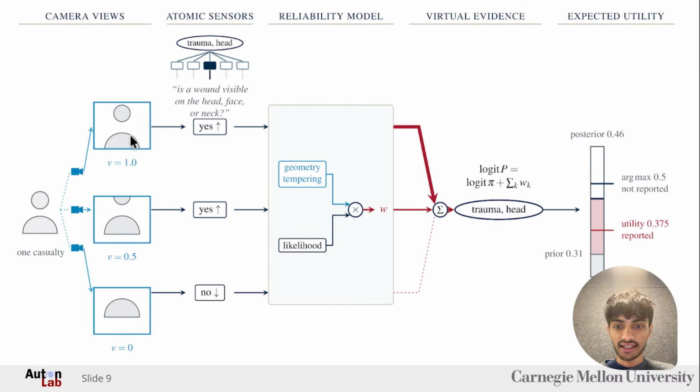So first we break that, is there a trauma in the head, into easier questions that are easy for VLMs to answer. For example, is there blood, or is there a wound? Those are atomic cues that are answered by VLMs more reliably than the abstract questions.